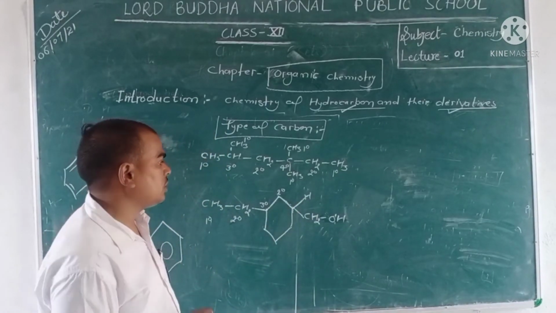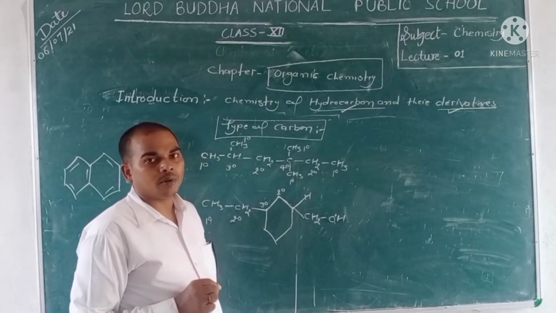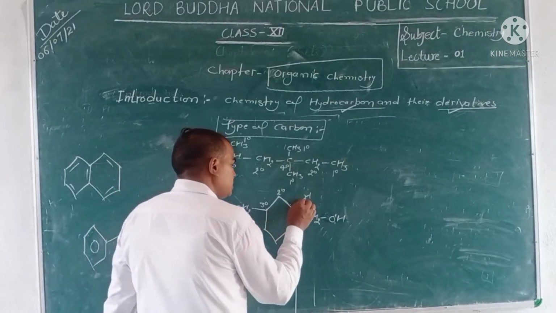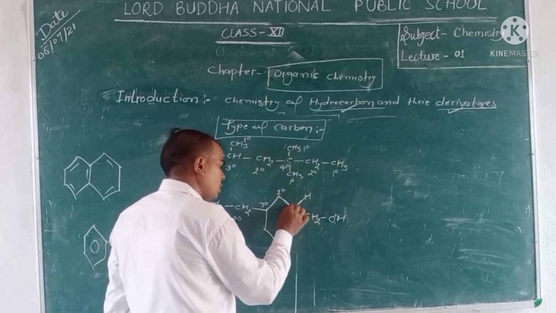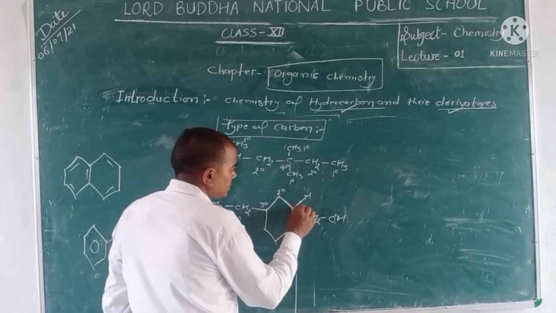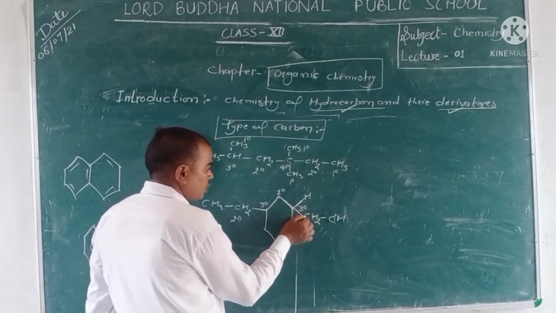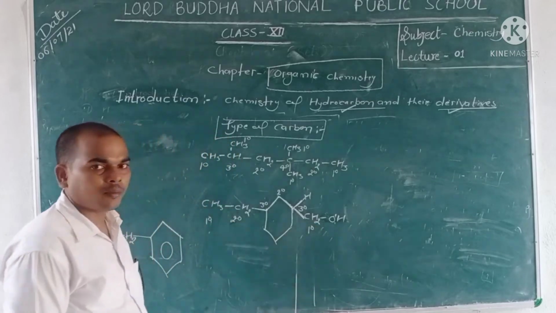Some students say that it is 4 degree. No, because the degree is decided only by carbon, not hydrogen. Here hydrogen is present, so we count only the carbons 1, 2 and 3, that is a 3-degree carbon. This carbon is attached with a single carbon, so it is known as 1-degree carbon.